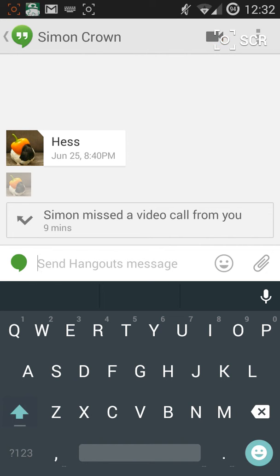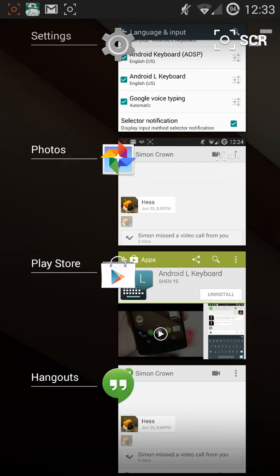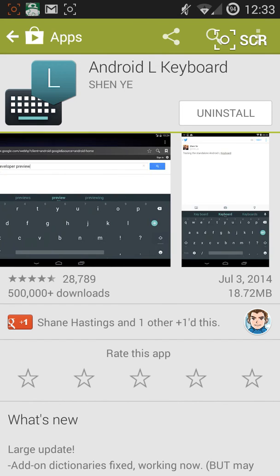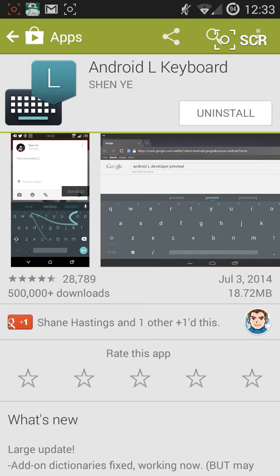Well, to get this design, there are many things you could do. But the simplest is to go to your Play Store and search the Android L keyboard. You just install it, set it as your default input method, and there you go.